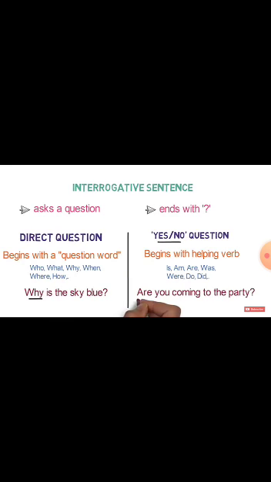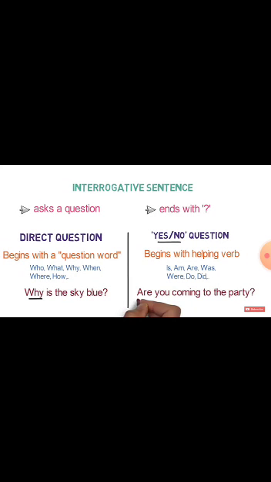Now next are interrogative sentences. Firstly, we should know what an interrogative sentence is. Interrogative sentences ask a question and end with a question mark. There are two types of interrogative sentences: first, direct questions, and second, yes or no questions.